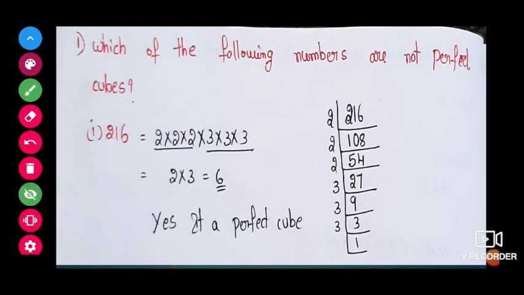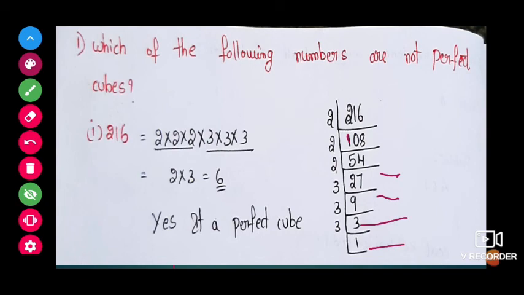Here 2 ones are 2, 2 eights are 16, but from the second time onwards we cannot use two numbers at a time, so placing a 0 in the middle, 2 eights are 16. Next again 2 54s. Next 2 27s. Next 3 nines are 27, 3 threes are 9, 3 ones are 3. So we can express 216 as 2 into 2 into 2 into 3 into 3 into 3.